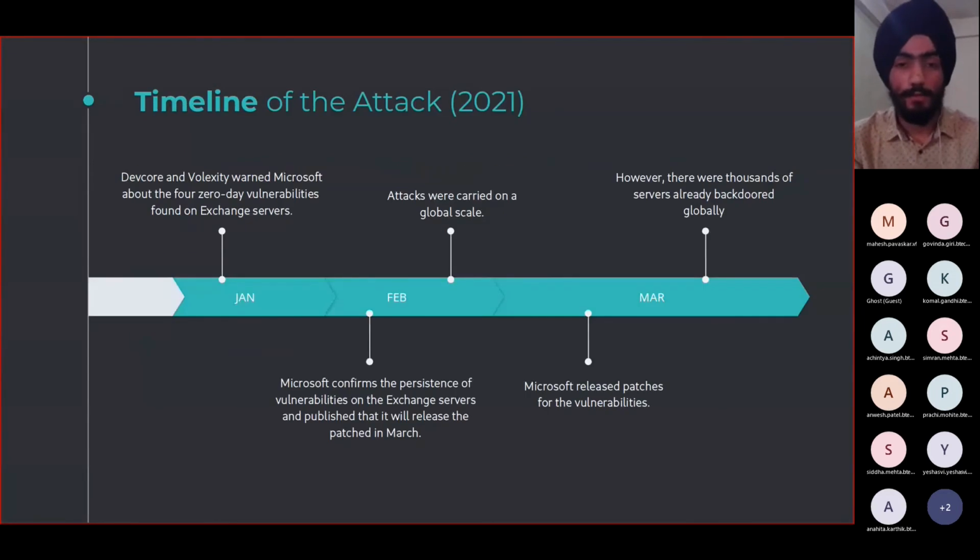So the timeline of the attack was as follows. In January, two very famous security firms reported to Microsoft that there existed several vulnerabilities in their Exchange servers. Then in the first week of February, Microsoft confirmed that yes, they had these vulnerabilities, and that they would release the patch in the month of March. But by the time they could create and release the patch, this Hafnium group exploited the server, and attacks were carried out on a global scale.